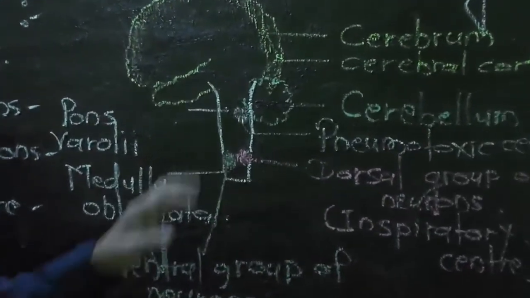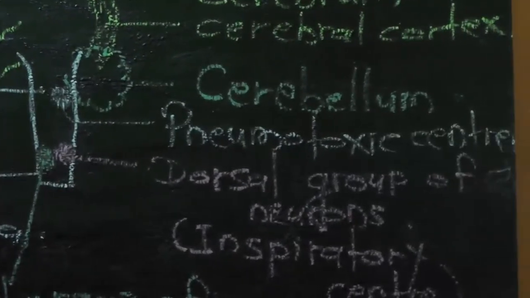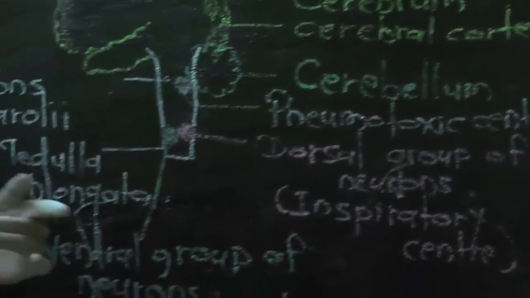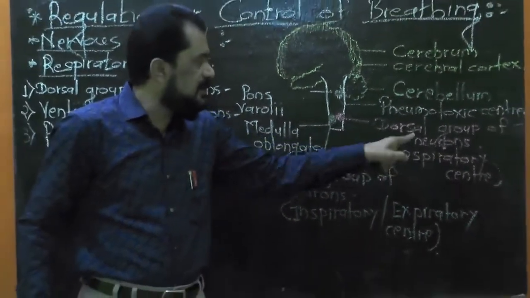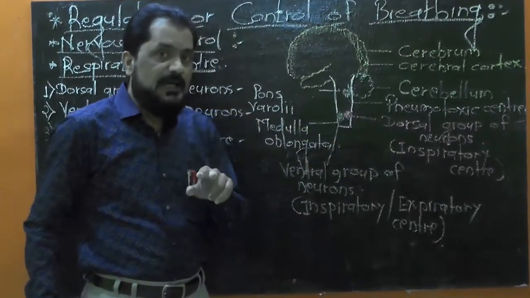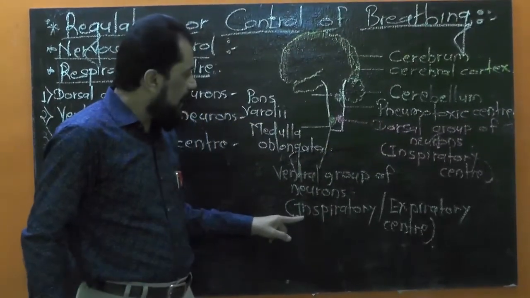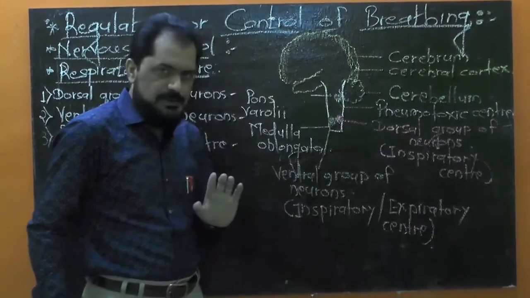And this pneumotoxic center sends signal to all the inspiratory neurons of inspiratory center, that is nothing but the dorsal group of neurons, as well as only the inspiratory neurons of ventral group of neurons.